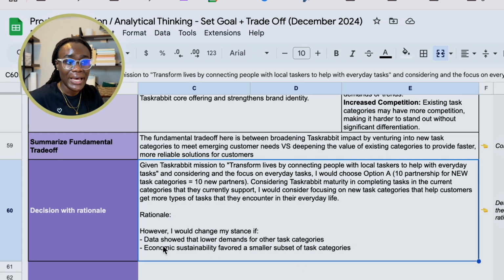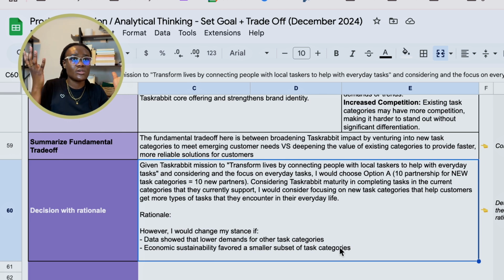I'm also going to change my mind if the economic sustainability favored a smaller subset of task categories, meaning that our operational efficiency, our ability to support, or even the task categories that we're already great at, are they now negatively impacted because we're overstretching ourselves too thin? Those are the things that will make me have to change my mind on what we've decided as the option to go for. That's how I would frame my decision.